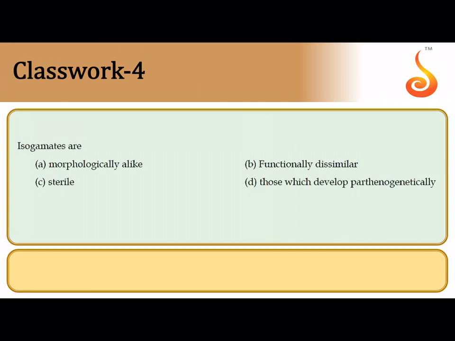The next question says isogametes are. Iso means alike, similar. So as the name itself indicates, isogametes look exactly alike to each other and therefore they are morphologically similar gametes.